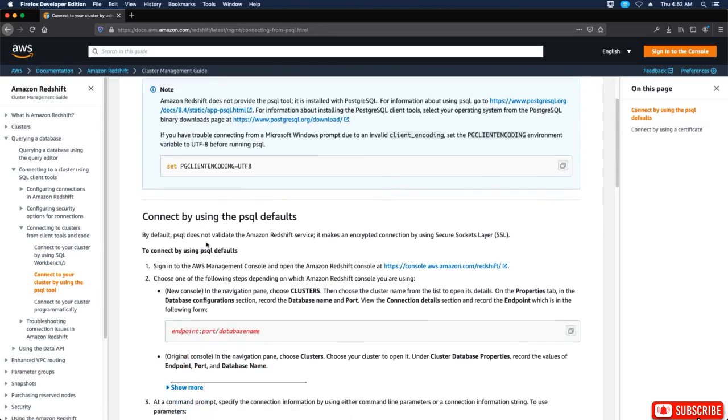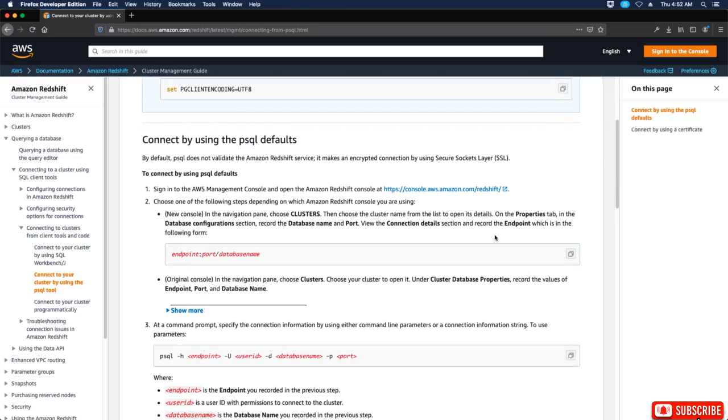Okay, so connect by using the psql defaults. To connect, you sign in, and choose the following steps depending on which Amazon Redshift console you're using. In the new console navigation, choose Clusters, then choose the cluster name from the list that opens the detail. On the Properties tab in the Database Configuration section, record the database name and port. View the connection details section and record the endpoint, which is in the following form: endpoint:port/database name. The original console has a different option, but we're going to go with the new console because it's more user-friendly.